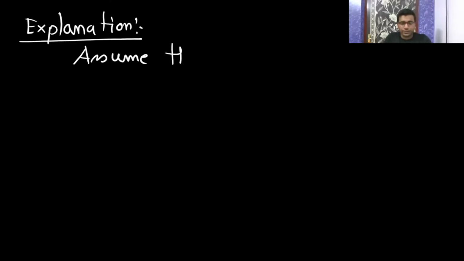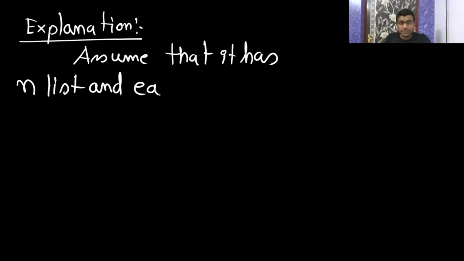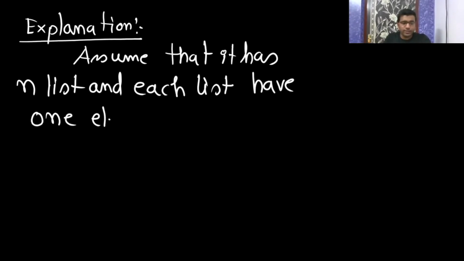See, they have not given n lists, they have given n elements. So I assume that every list contains one element, because merge we can apply when we have sorted lists, and if a list has one element, it is already sorted. Assume that there are n lists, and each list has one element.